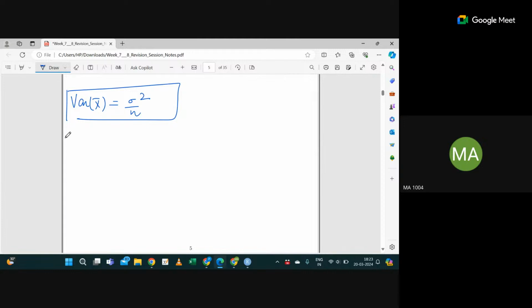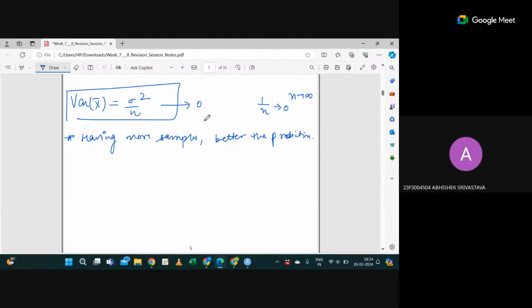By this property, if I have more samples, I will get a better prediction, right? Because in mathematics, you know the value of 1 by n if n tends to infinity: it will tend to 0. So if n is very large, then this will tend to 0, correct?